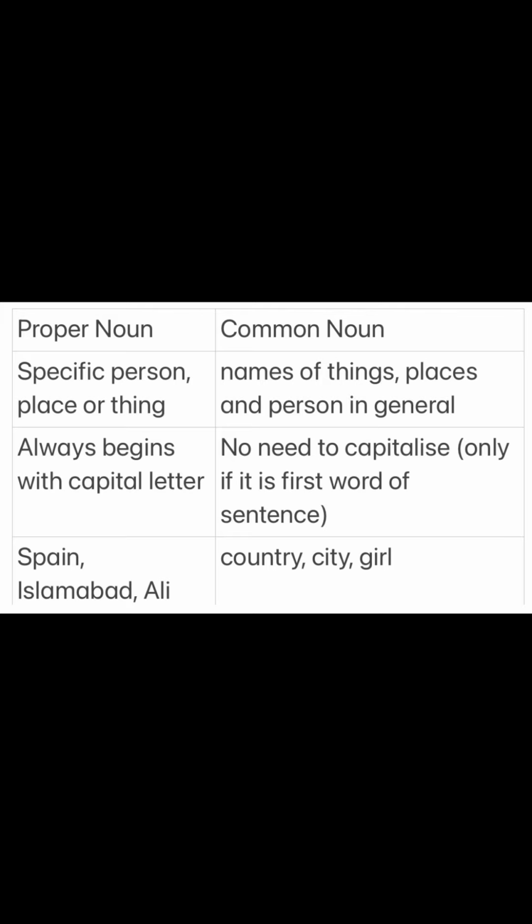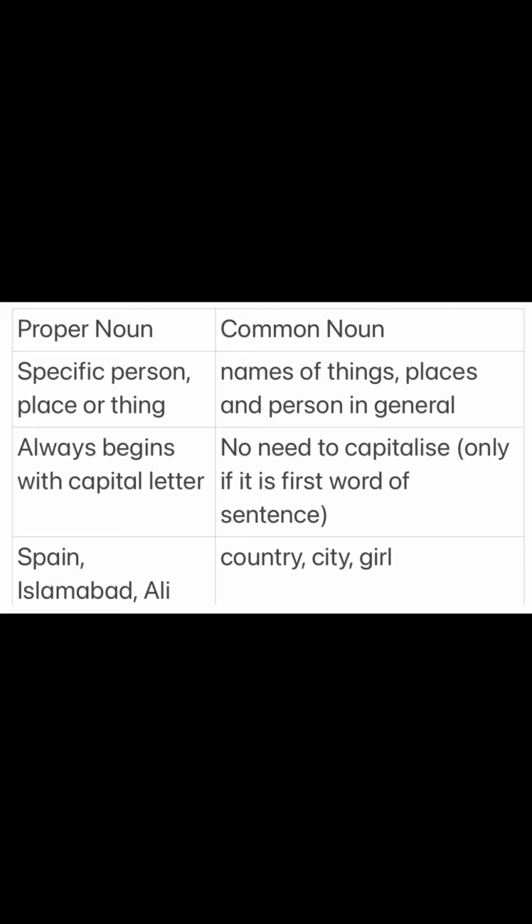Okay, if I say that I live in any city of Pakistan, it can be any city, right? I live in a city of Pakistan. It can be any city. But if I say that I live in Islamabad in Pakistan, that's referring to the specific city name, Islamabad,